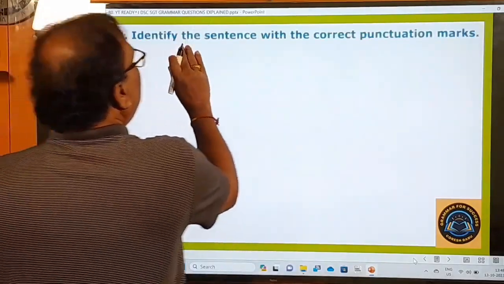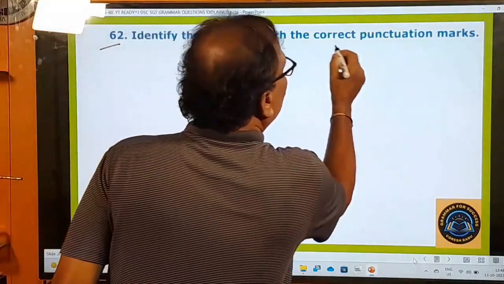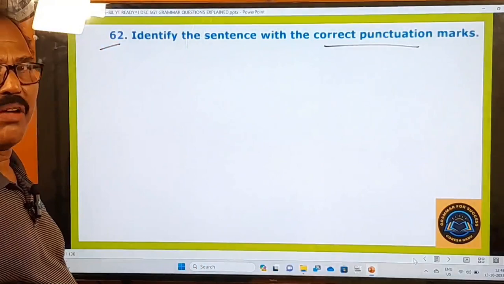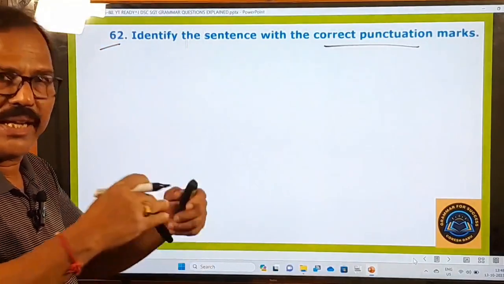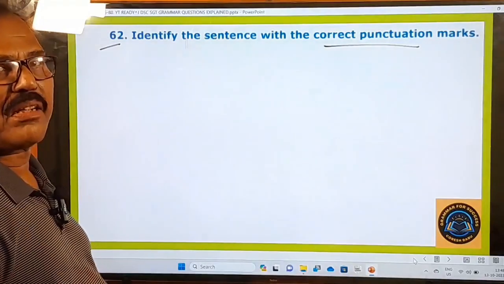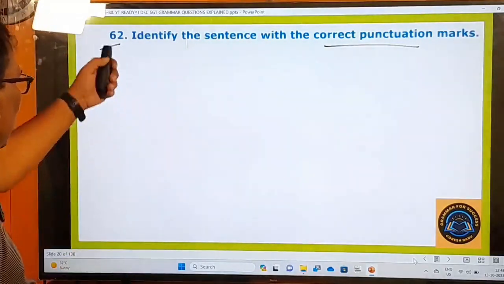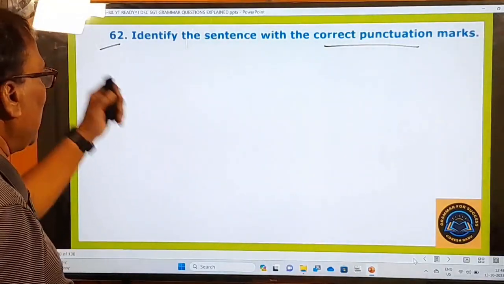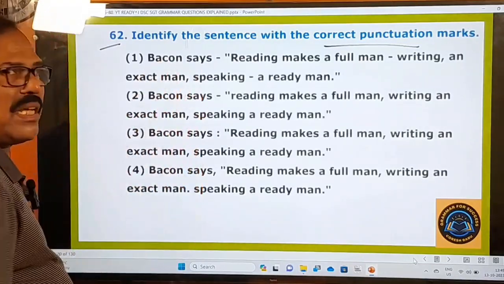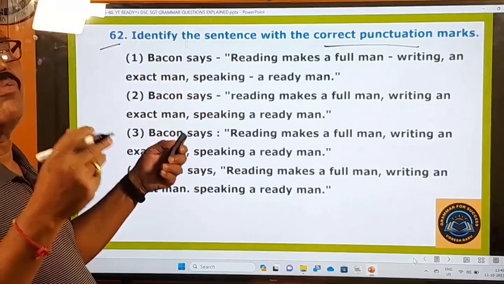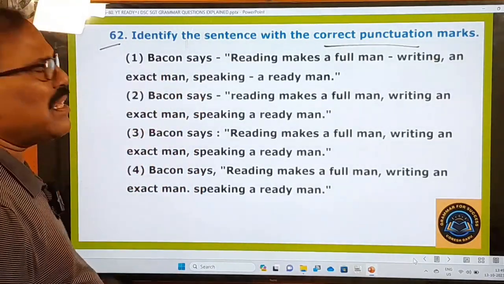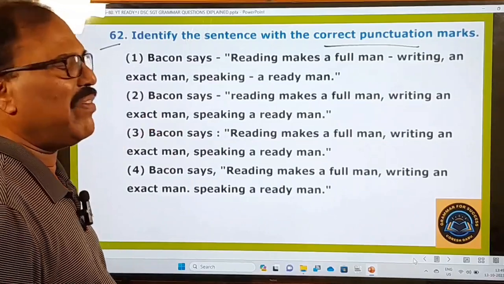62nd question. Identify the sentence with the correct punctuation marks. Punctuation marks you have to use in a correct manner, and we have to see the sentence in which the punctuation marks are correctly used. Now let us see the options. Francis Bacon was a world famous essayist, and if possible, please read his essays. They are all very, very meaningful, very, very wonderful, right?